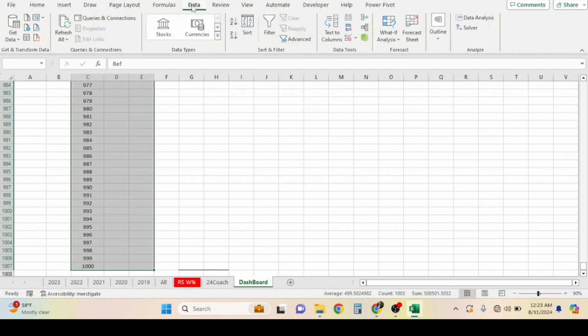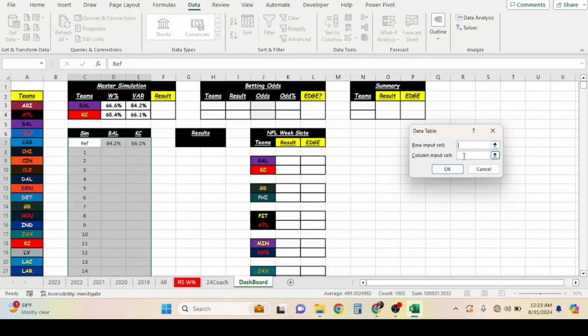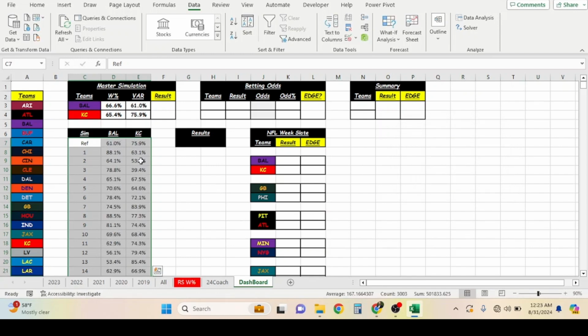Going to go to the Data tab. We're going to do a What-If Analysis, and then go to Data Table. And then in the column input, because we're doing a column, we just want to put a naked cell. And what I mean by naked cell is anything that's empty. You really don't have to, you just need to populate something, but it needs to be an empty cell. Click OK. And this is what we have.